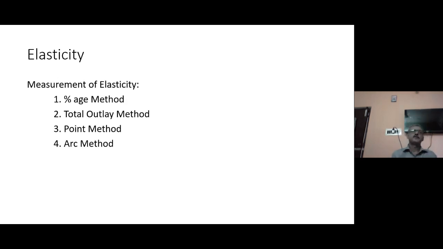There are various methods of measurement of elasticity. Typically, in business economics, we apply one of 4 methods, both for measuring elasticity of demand and supply. The first one is the percentage method. The second one is the total outlay method. The third one is the point method. And the fourth one is the arc method. So let's understand each method one by one.